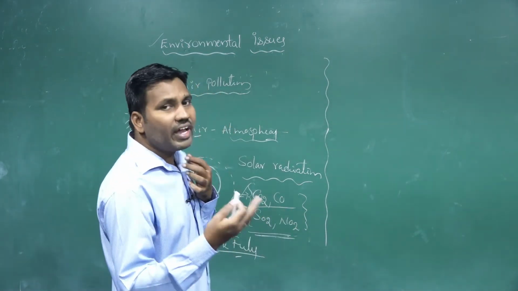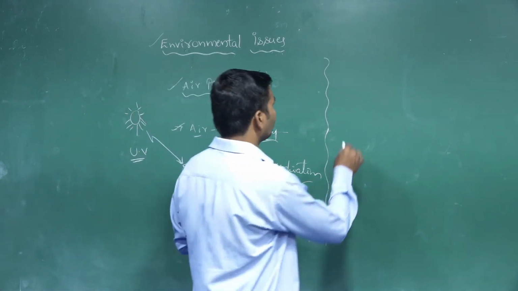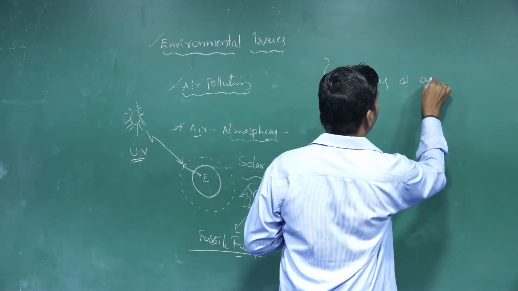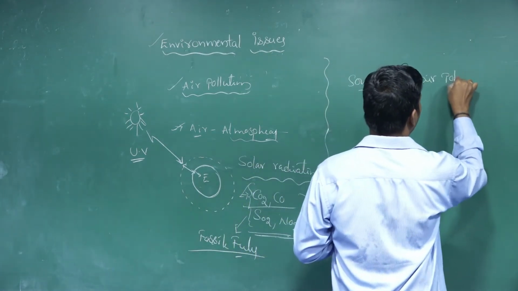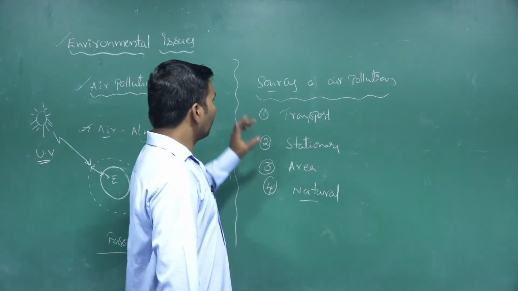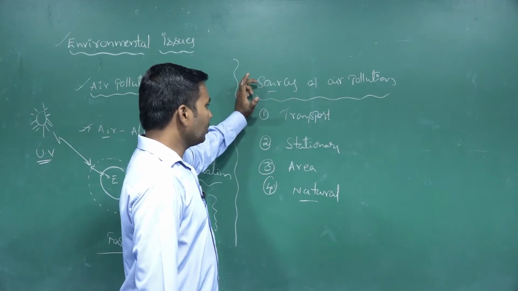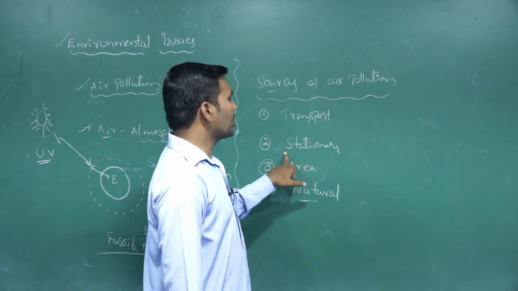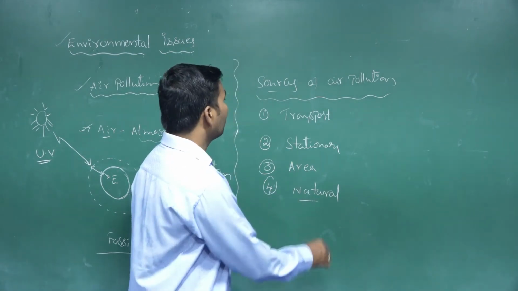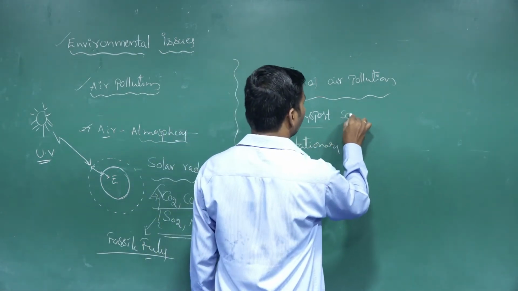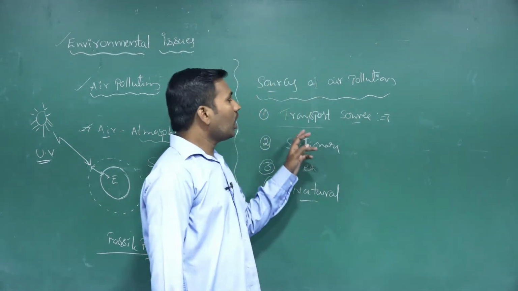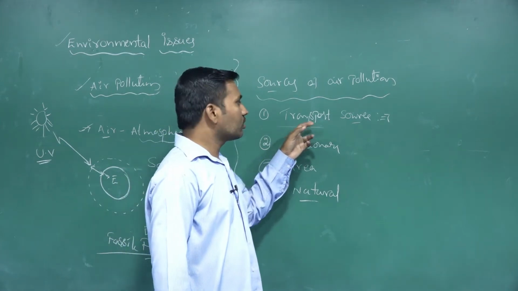Now the sources of air pollution. Generally the sources of air pollution are the transport source, stationary source, area source, and natural sources. The first one is the transport source. That means through the automobiles. Transport source means through the automobile.